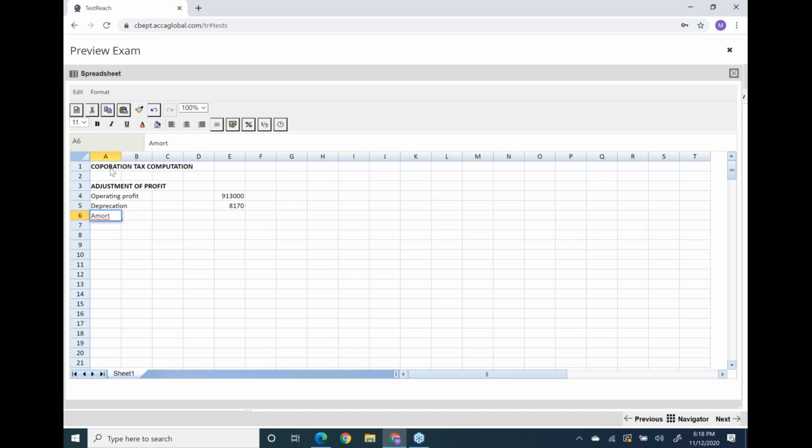So what we'll do is add back accounting depreciation and accounting amortization. See, accounting depreciation is 8,170 and accounting amortization is 2,500. We just did it. Now let's start the workings.